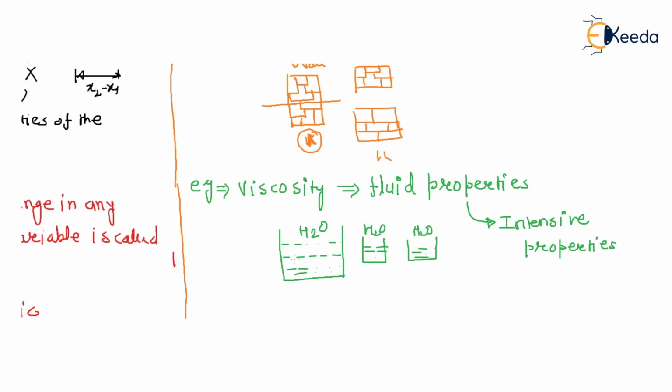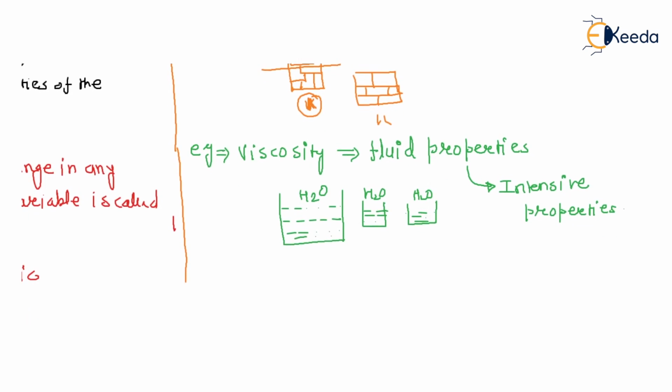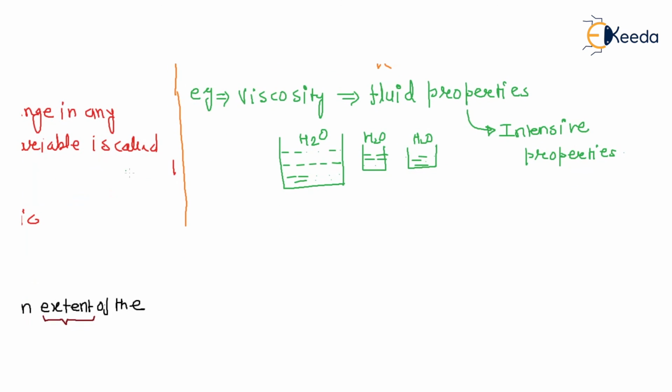Another example, electrical charge, electrical charge. Another example is electrical charge, Q. So we know that charge has a mass.